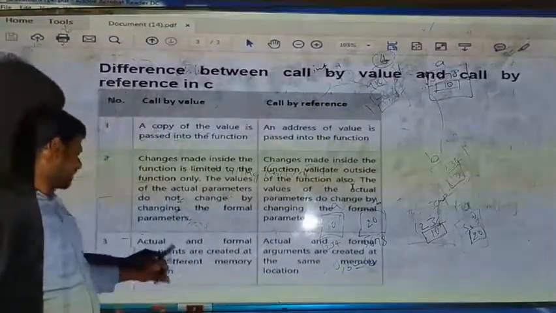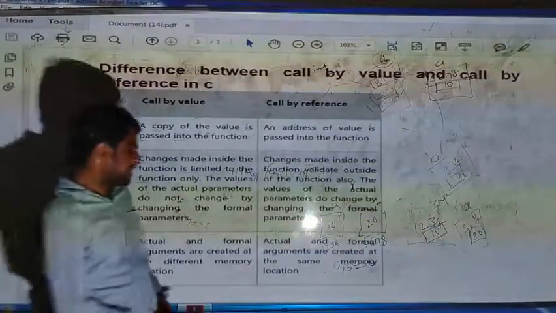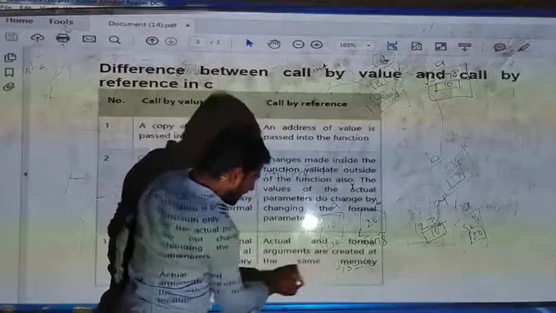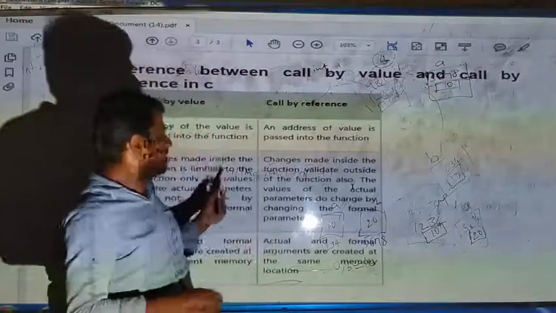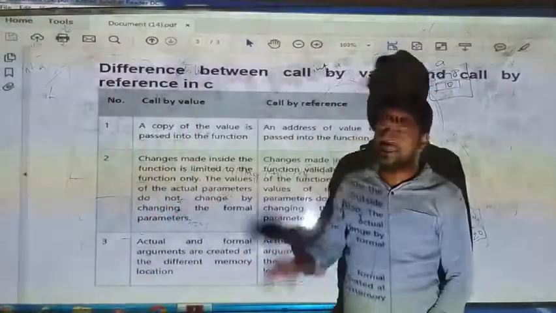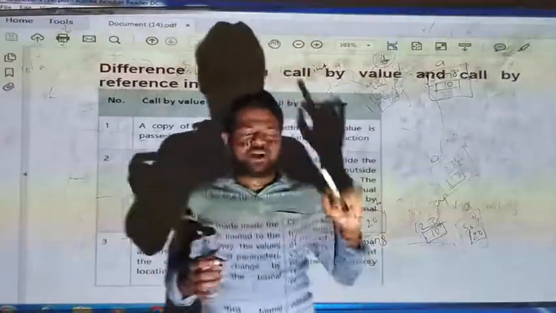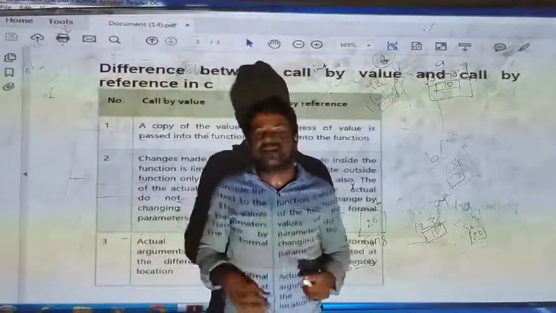Now, in call by value, actual and formal arguments are created at different memory locations. In call by reference, the actual and formal arguments are created at the same memory location. So these are the things you have to remember when we discuss the difference between call by value and call by reference. I hope it is very clear to you. Compared with call by value, in call by reference we are just using the address of the variable.